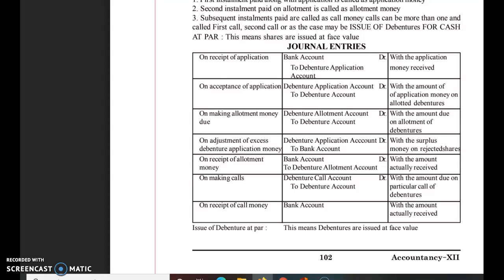Or if on any other stage the company is collecting, then on that stage in the due entry you have to credit the securities premium account or securities premium reserve account. So this way you have to record the entries in case the debentures are issued at par and debentures are issued at premium.